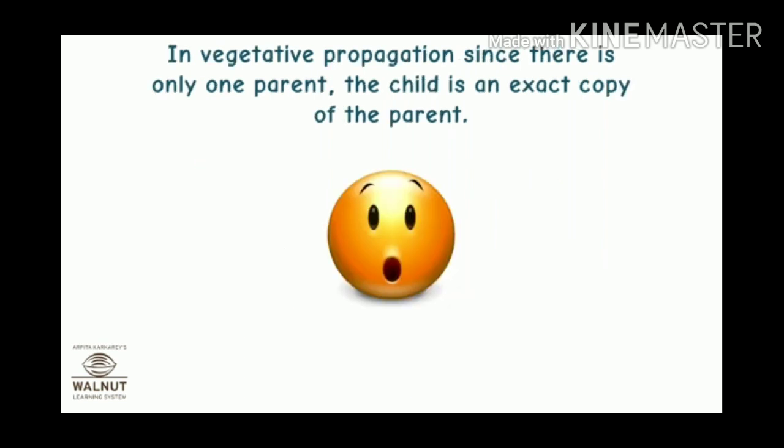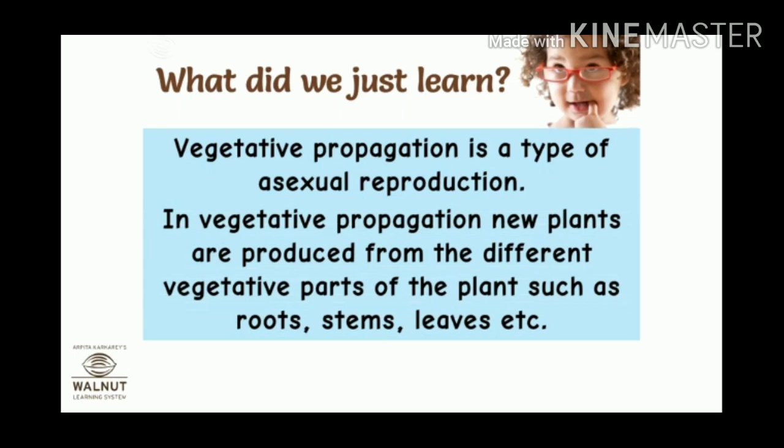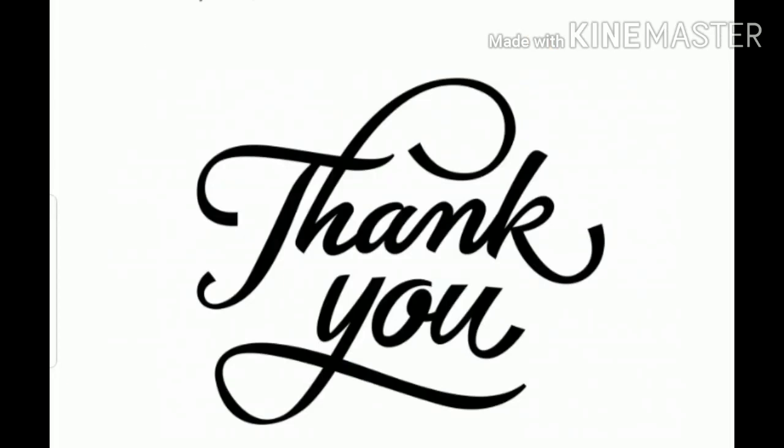This is vegetative propagation. In vegetative propagation, since there is only one parent, the child is an exact copy of its parent. So students, at last we can say that vegetative propagation is a type of asexual reproduction. In vegetative propagation, new plants are produced from the different vegetative parts like roots, stem and leaves. I think this is clear to all.